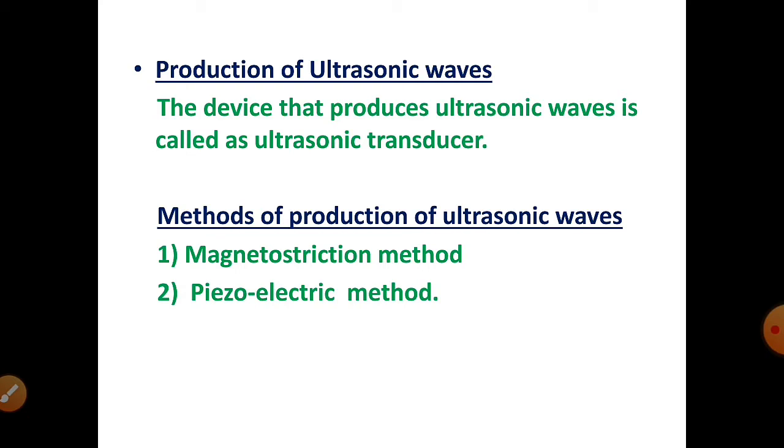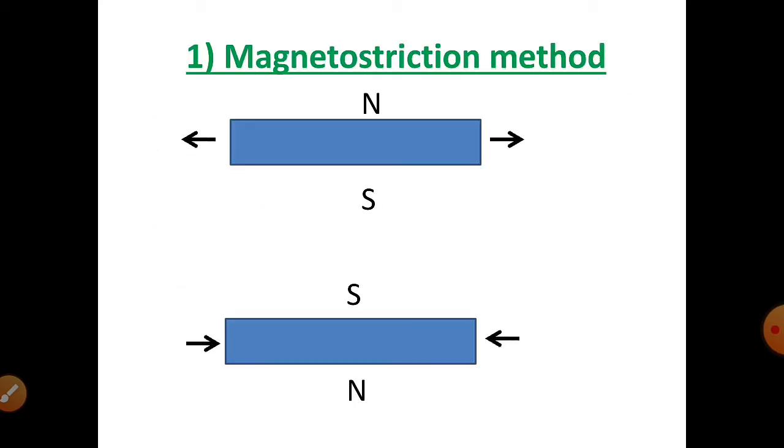Now the device that produces ultrasonic waves is called an ultrasonic transducer. Here we are going to see two methods of production of ultrasonic waves. One is the magnetostriction method and the other is the piezoelectric method of producing ultrasonic waves. So the first method, magnetostriction method. Let's see what is magnetostriction.